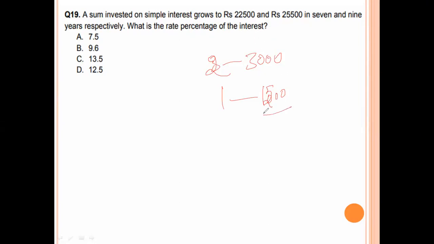Now here 1 year interest is 1,500. 7 years interest is 7 into 15, which means 10,500. Subtract it from the remaining one: 22,500 minus 10,500 means 22,000. This is the principal. Now find the rate percentage of interest using PTR by 100. Interest is 1,500 for 1 year. P value is 22,000 into T value is 1 into R by 100.